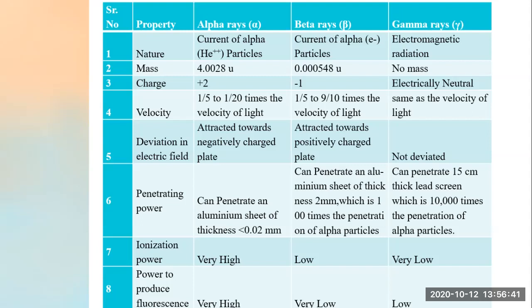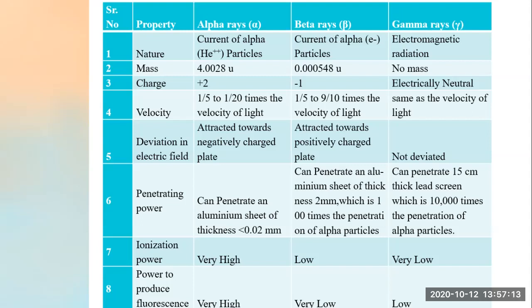Now see, these are all the characteristics of alpha, beta and gamma rays. I have made the symbols also here, showing how to represent alpha rays, beta rays and gamma rays. Now we have seen nature, mass, charge, velocity, deviation in electric field, penetration power, ionization power, and power to produce fluorescence. These characteristics are very important for these rays.